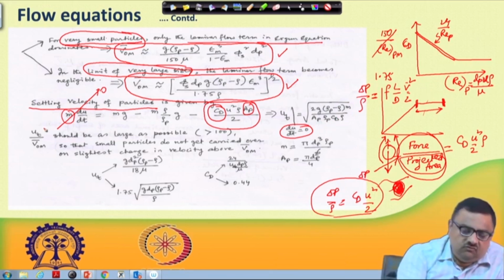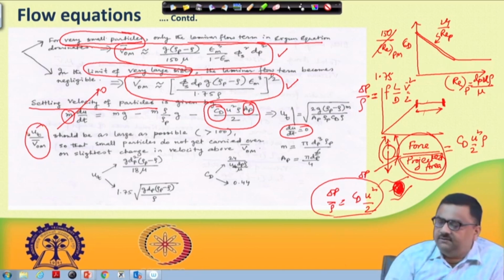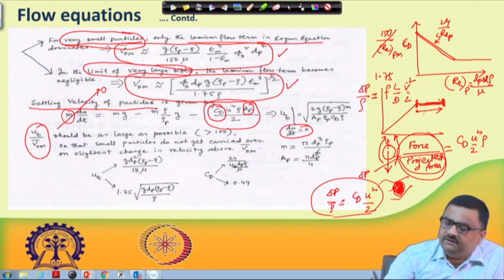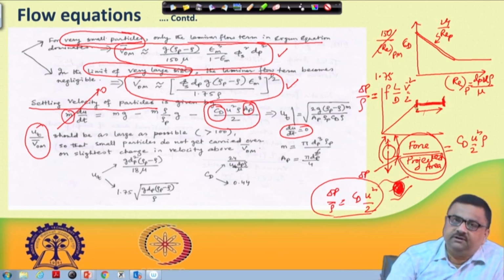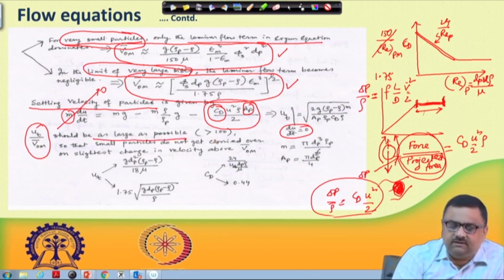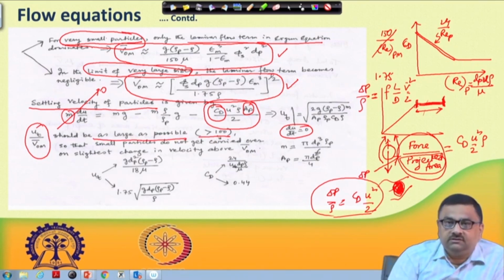So, now this ut divided by VOM bar that I have been saying, we need a window. This ut should be much higher compared to VOM, so that we get a longer window. So, ut by VOM bar should be as large as possible and preferably greater than 100, so that if there is any